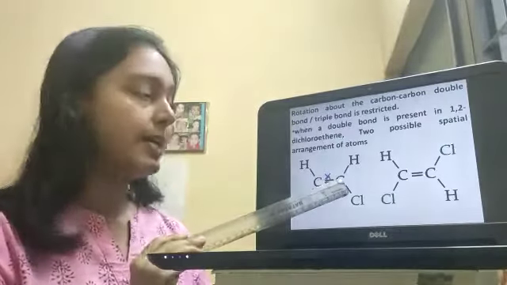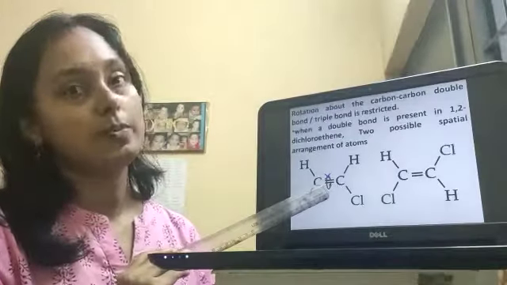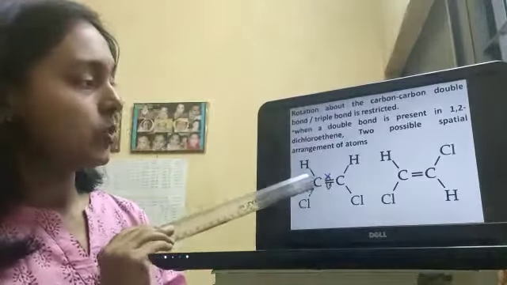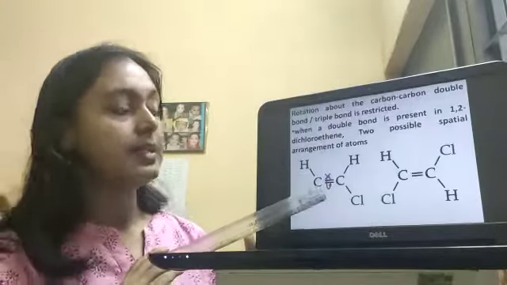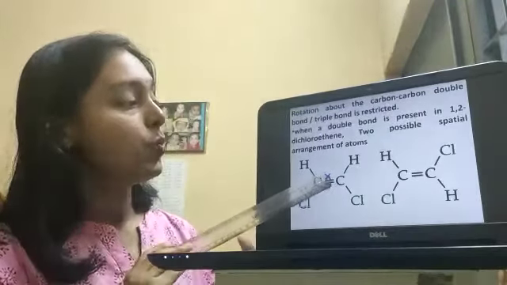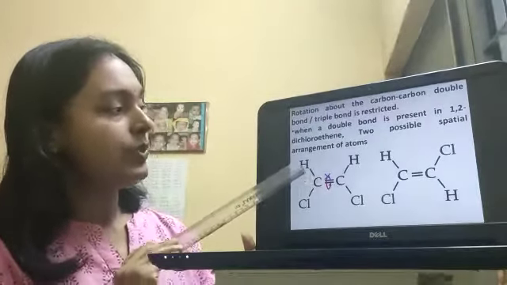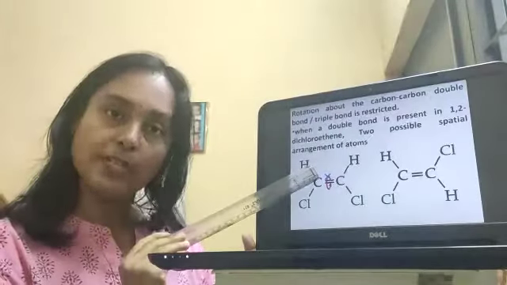as we know, the doubly bonded carbons are sp2 hybridized. So consider that this carbon has 3 sp2 hybrid orbitals. One sp2 hybrid orbital is bonded with one hydrogen 1s orbital.